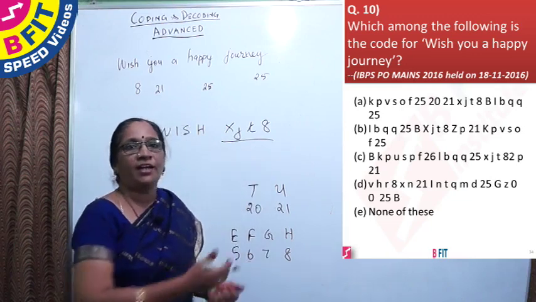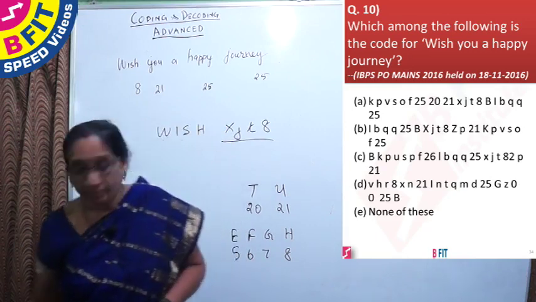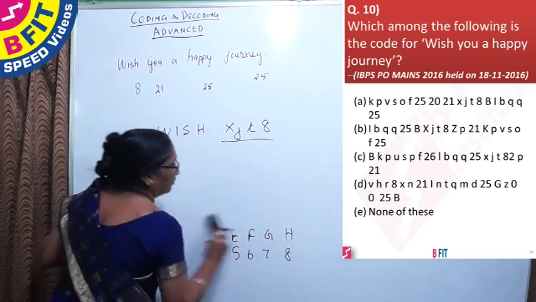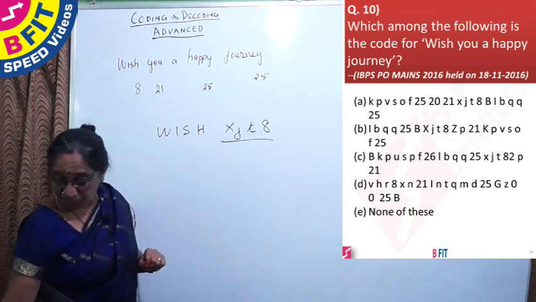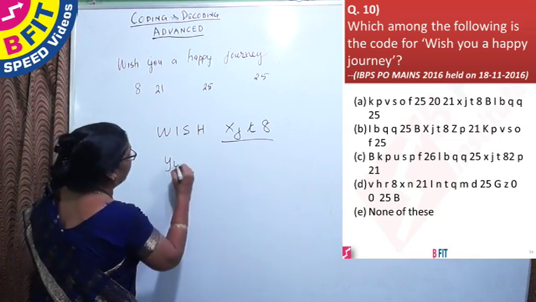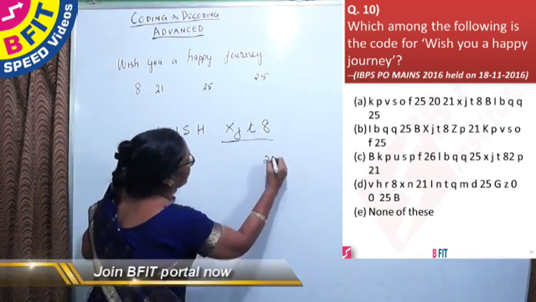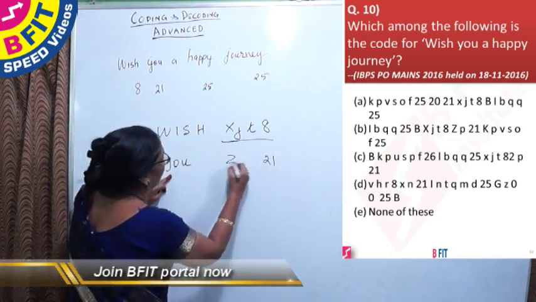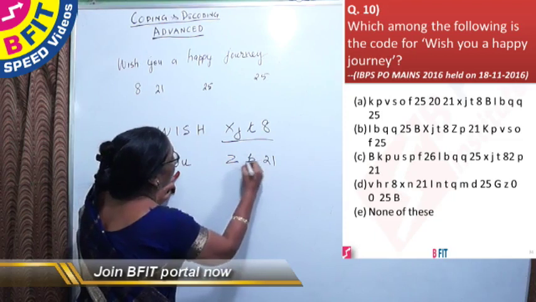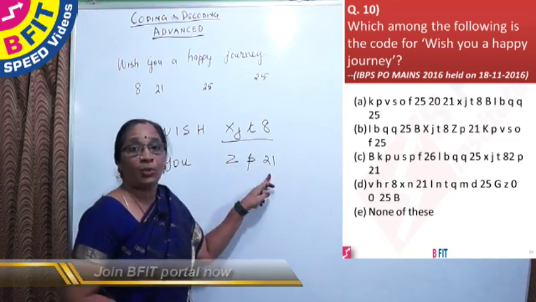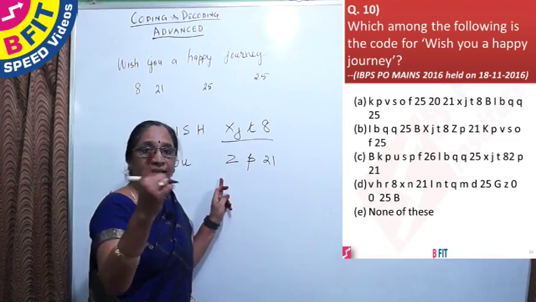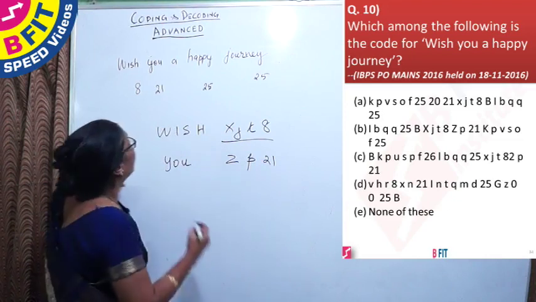Let us anyway decode the other words. Should be linked with Z and P. It is there in our option B.